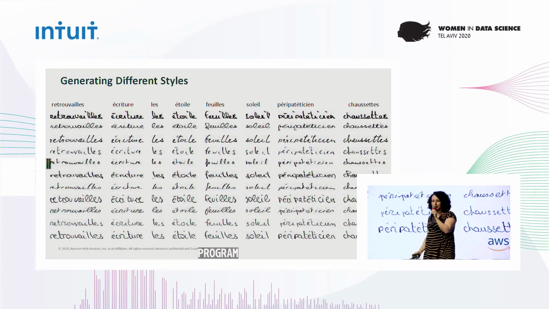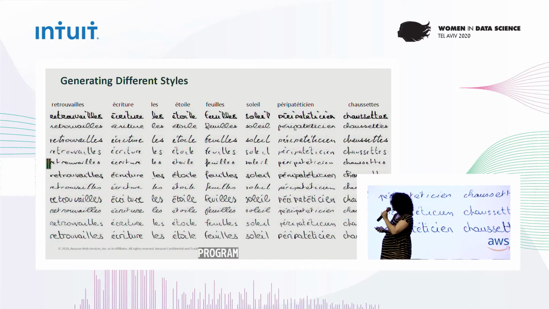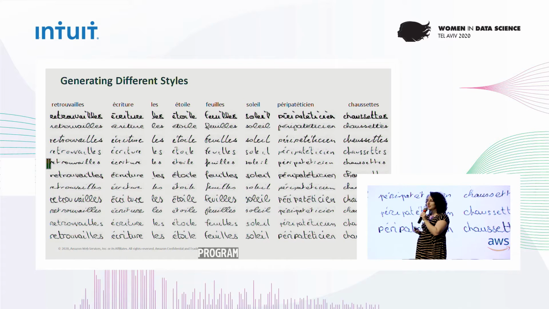Here you can see a few examples of the different styles that we can generate. In each row, we input a different noise vector to the generator, and this results in a different style. And in each column, we use a different input word. So you can see the large variability in the connectivity, in the width of the stroke, and other factors. You can also notice that the same character might appear differently according to the characters before and after it.